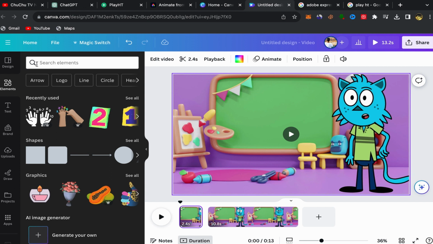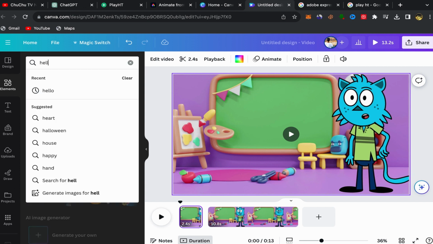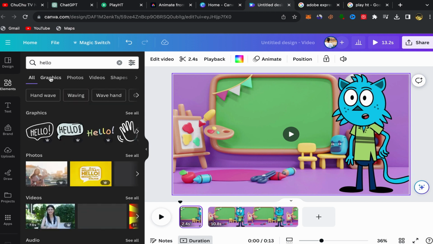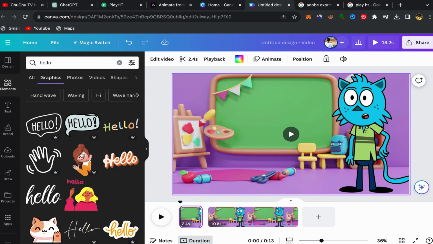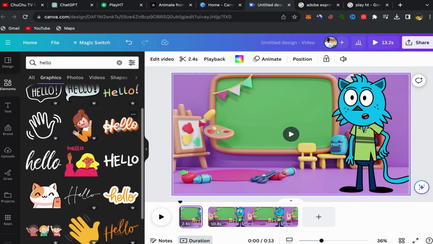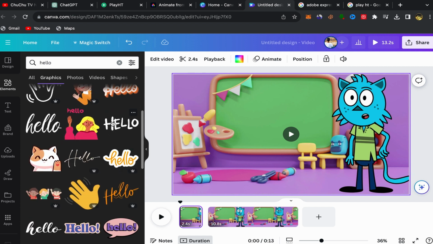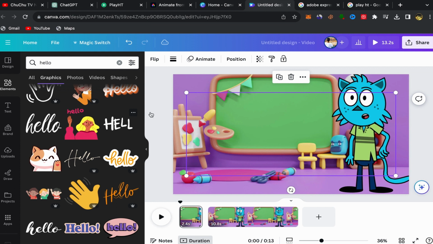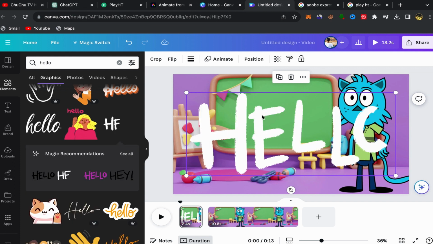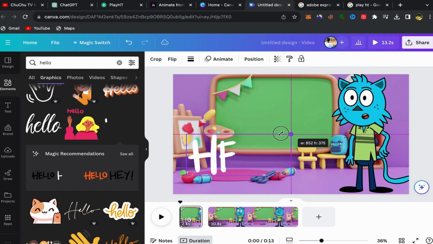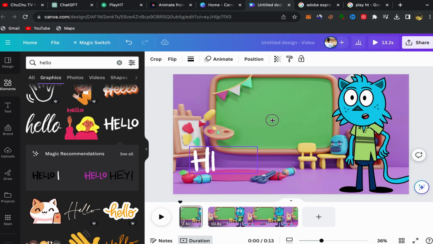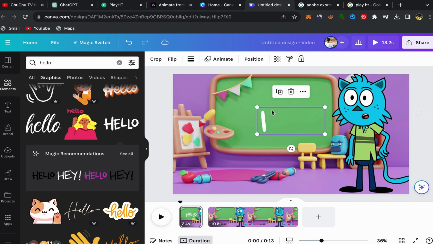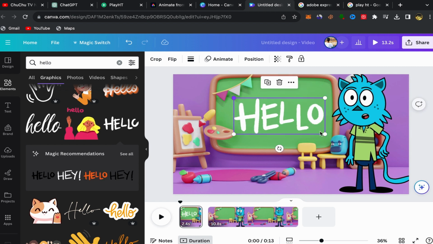I'm gonna click on elements and I will search for hello character or sticker. I'm gonna search for hello, click over here on graphics. So to choose, I'm gonna choose for example this one. Click on this and it will be over here in the front of your video. Make it small like this, okay. So let me see, let's check it now.